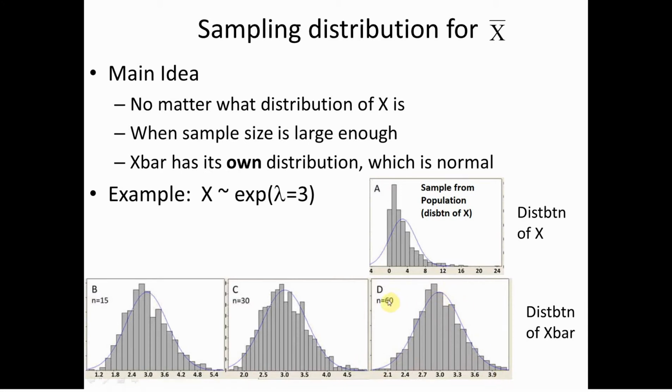In fact, if we took n equal to 1,000, the distribution of x bar would very closely approximate a normal distribution, even though x is nowhere near normal. That's the idea behind the sampling distribution for x bar. It has its own distribution and it's normal. There are some qualifications, but basically for any distribution we're going to work with, this is true. We don't have to worry.